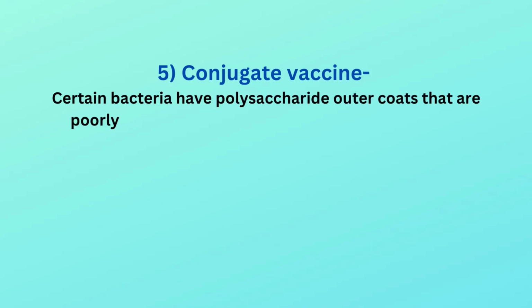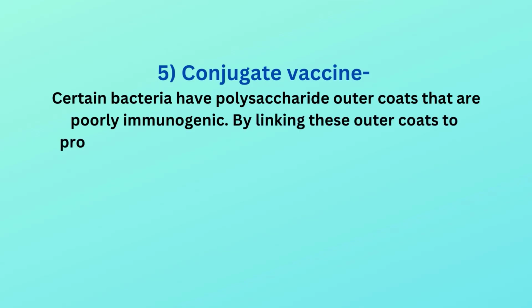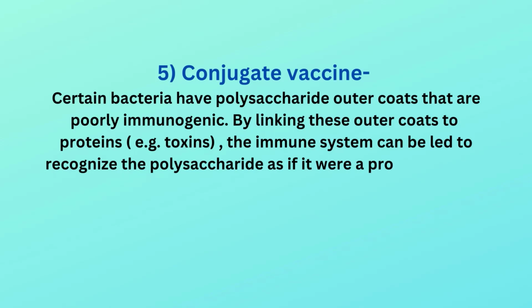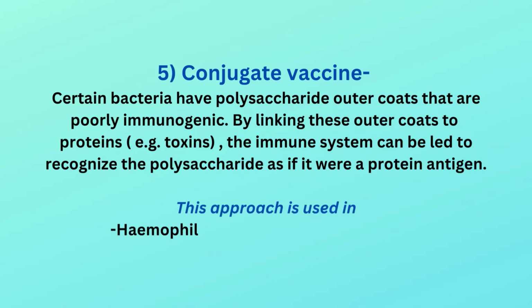5. Conjugate vaccine. Certain bacteria have polysaccharide outer coats that are poorly immunogenic. By linking these outer coats to proteins, e.g. toxins, the immune system can be led to recognize the polysaccharide as if it were a protein antigen. This approach is used in Haemophilus influenzae type B vaccine.